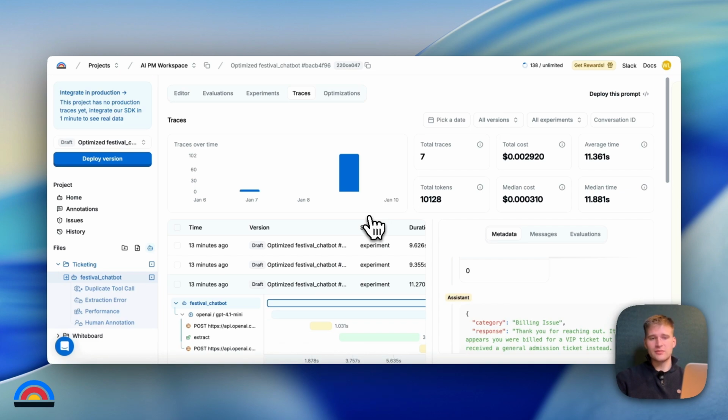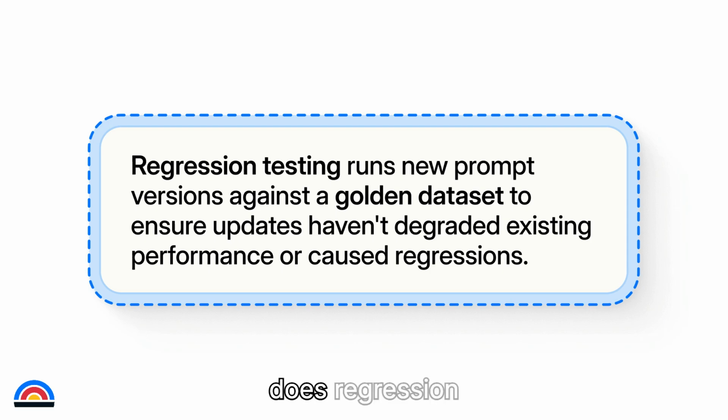All right. Now, when you have a preliminary golden data set, what you can do is we can go in and we can start regression testing. So how does regression testing work? So regression testing is actually very similar to what we did before with comparing our prompts. However, this is going to be following you throughout every version of the prompt, okay?